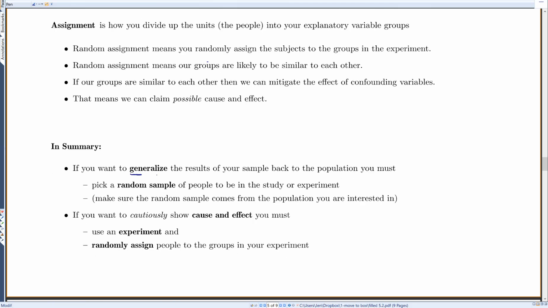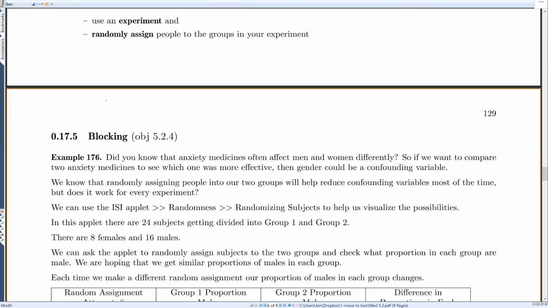So, in summary, if you want to generalize the results of your sample back to the population, you must pick a random sample of people to be in your study or experiment. And you want to make sure the random sample comes from the population you're interested in. So if I'm interested in all adults in the US, I need to make sure my random sample comes from all adults in the US. I don't want to just pick a sample of adults from Utah, because if I only take a sample of adults from Utah, I can only generalize my results to Utah. And if you want to cautiously show cause and effect, you must use an experiment and randomly assign people to the groups in your experiment.